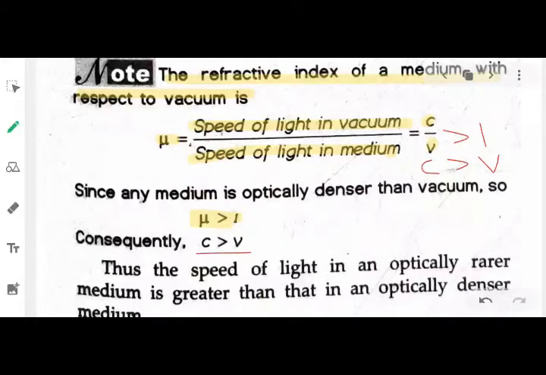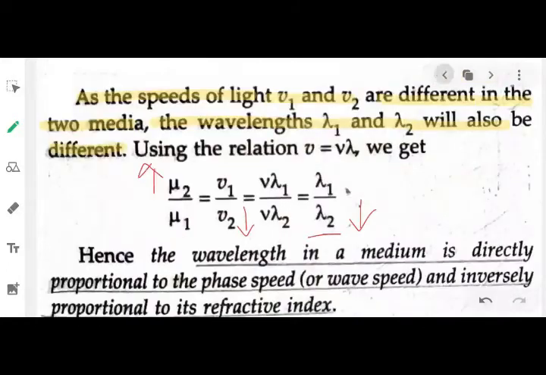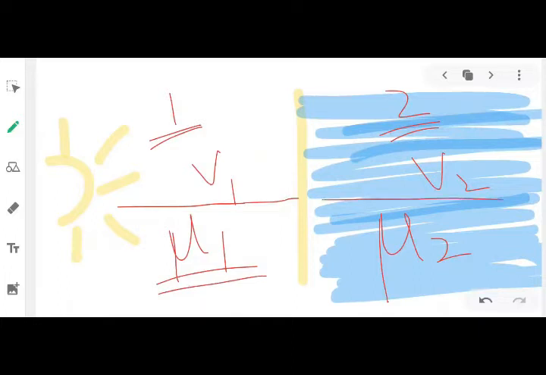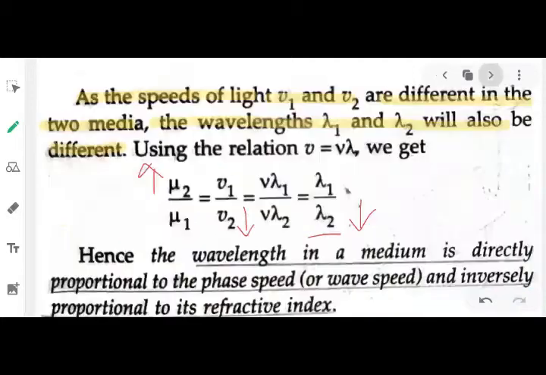light in medium. Thus, what this means is that light travels in free space, that is in a rare medium, faster as compared to the light speed in any other medium.